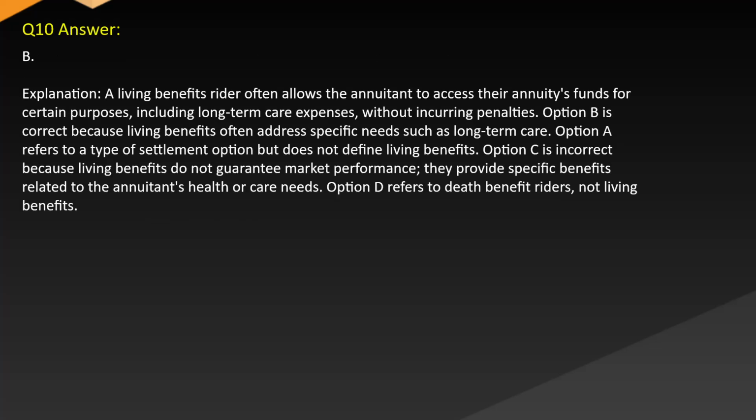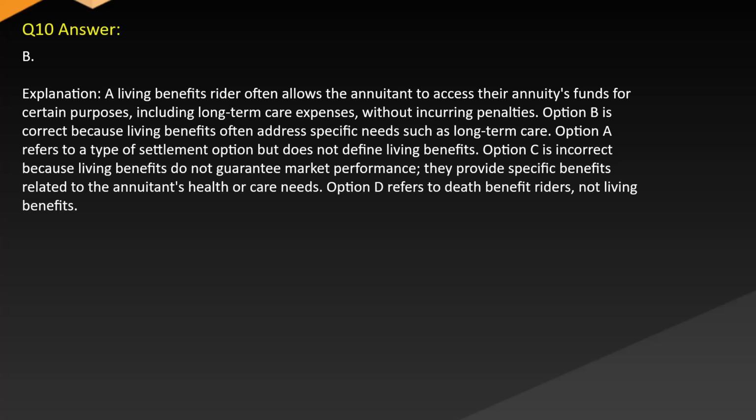Answer: B. Explanation. A living benefits rider often allows the annuitant to access their annuity's funds for certain purposes, including long-term care expenses, without incurring penalties. Option B is correct because living benefits often address specific needs such as long-term care. Option A refers to a type of settlement option but does not define living benefits.